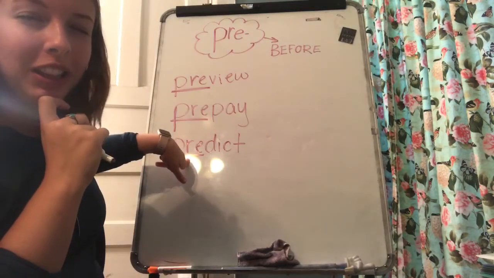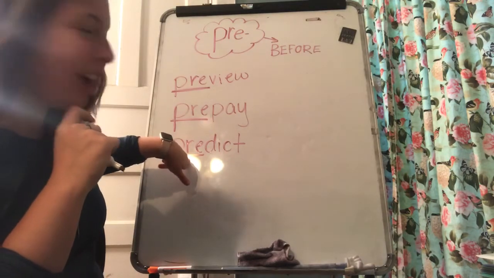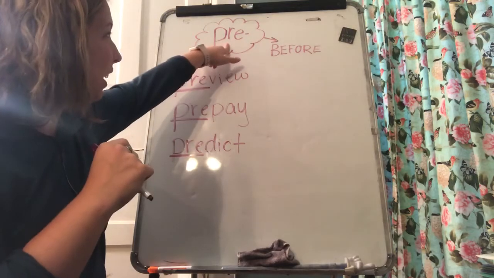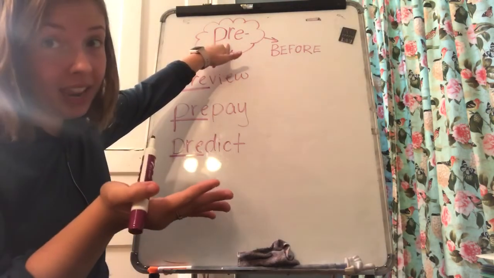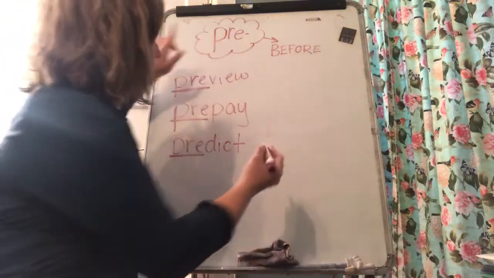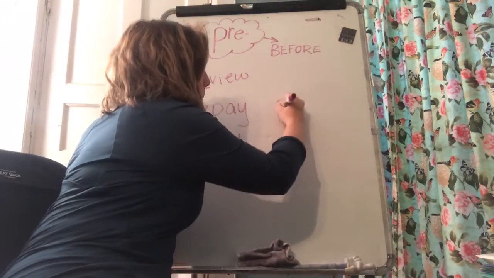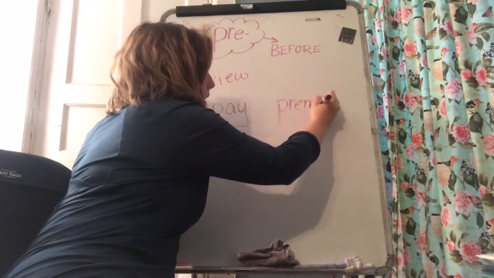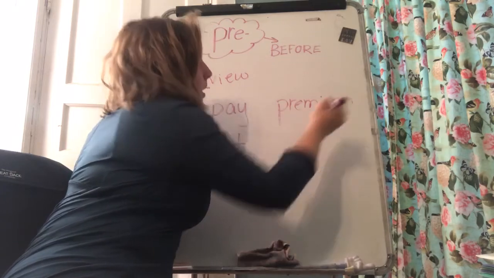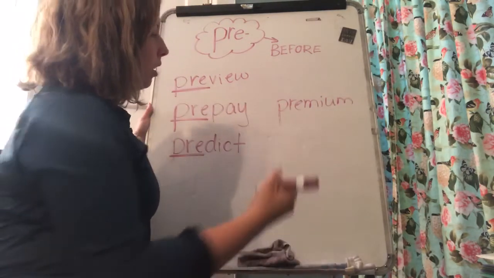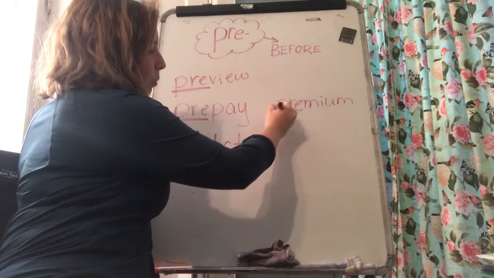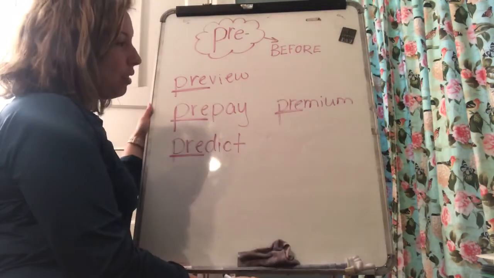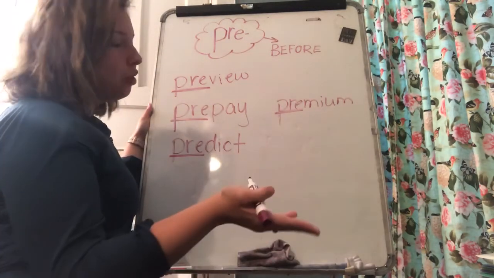So I want you on the lookout for some words that might have this prefix pre in them. And remember, not all words have a prefix. So for instance, I might see this word premium. Premium means like something really special. And while it looks like it has the prefix pre in it, and it sounds like it does, this is actually not a prefix.